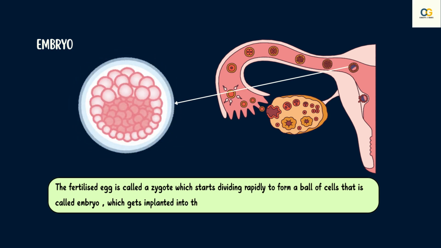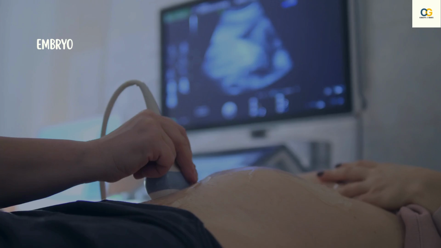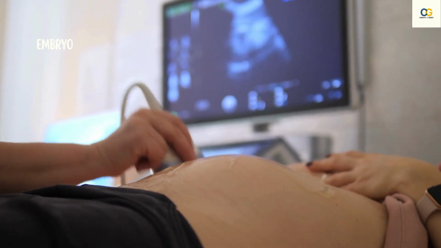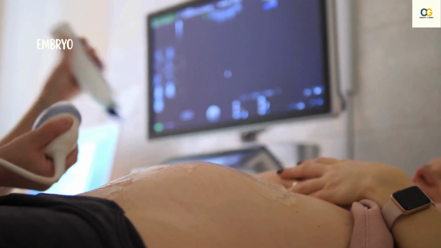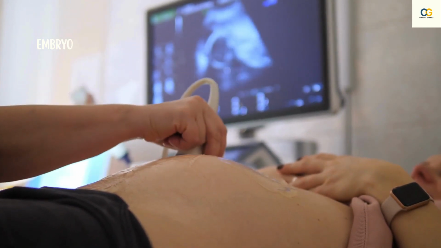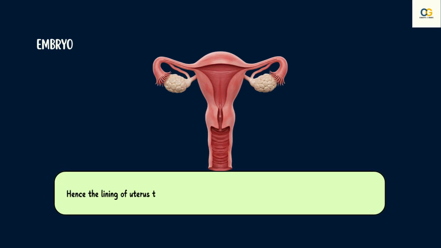This embryo is implanted in the lining of the uterus, where they grow and develop organs to become a fetus. To support the development of the fetus, every month the uterus prepares itself to receive and nurture a growing embryo. And hence the lining of the uterus will thicken and it is richly supplied with blood to nourish the embryo.